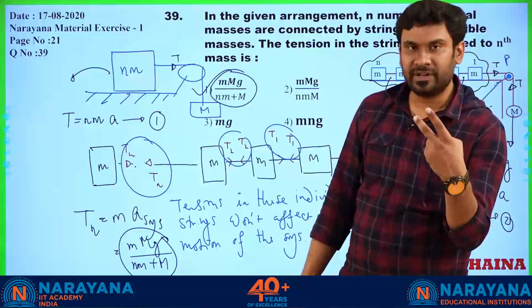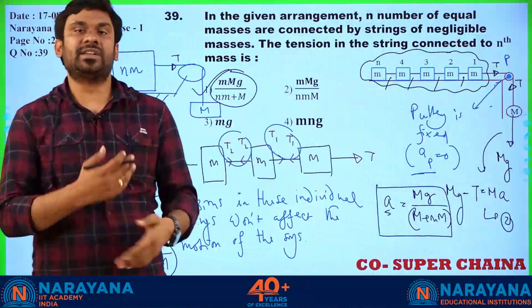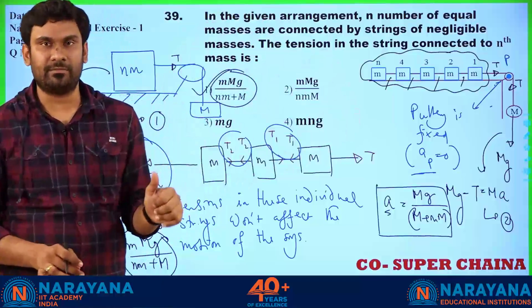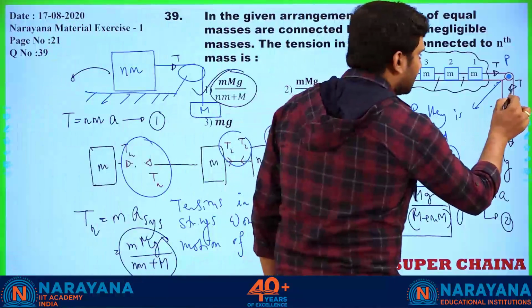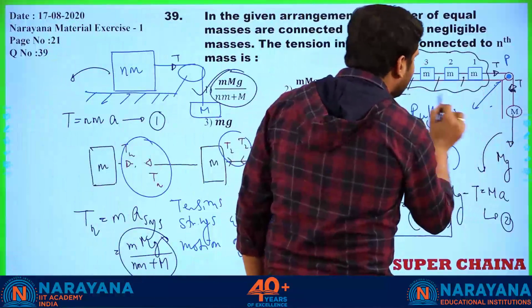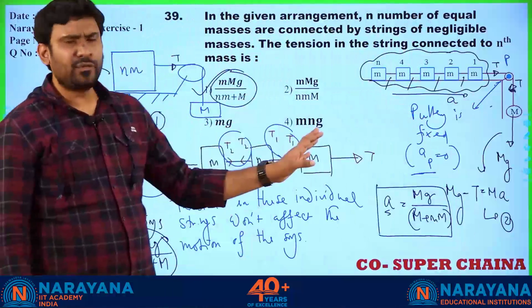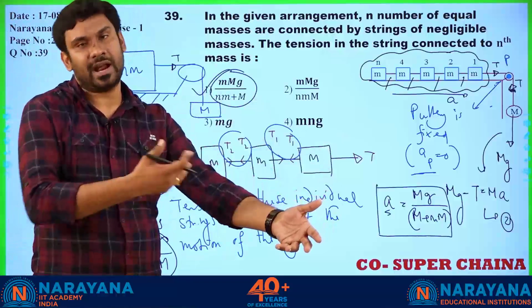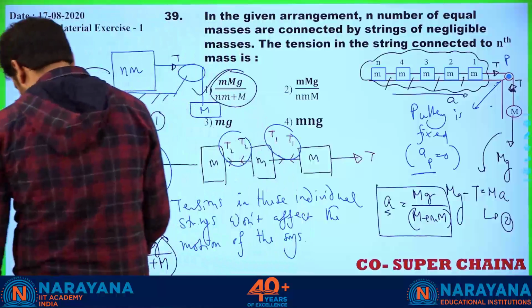So two concepts we have revisited here. One, how internal forces form action-reaction pairs and do not contribute to the gross motion of the system. That is point number 1. And point number 2, whatever tension is acting will pull the entire system in the rightward direction with acceleration A. Correct? So this is a beautiful example. You can work out the clear distinction between external force and individual internal forces. Right? Okay. Move ahead.